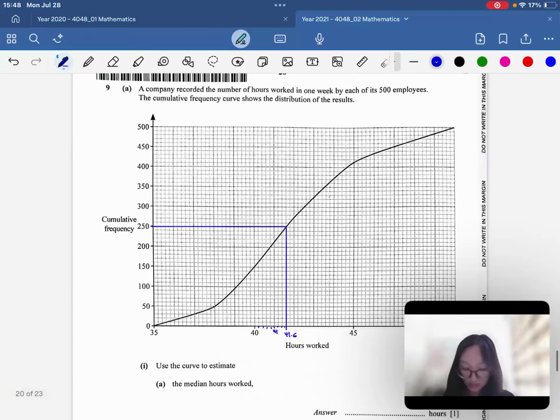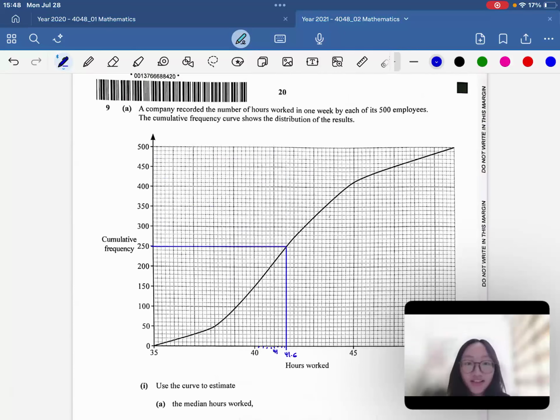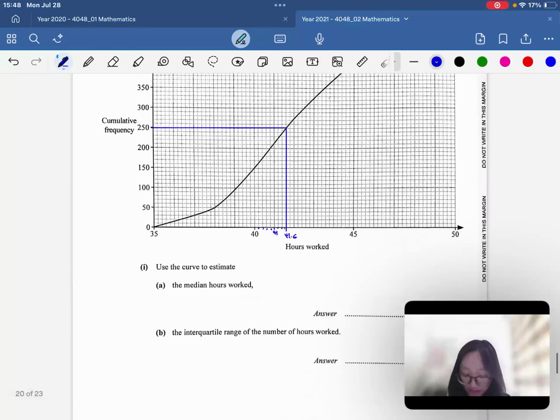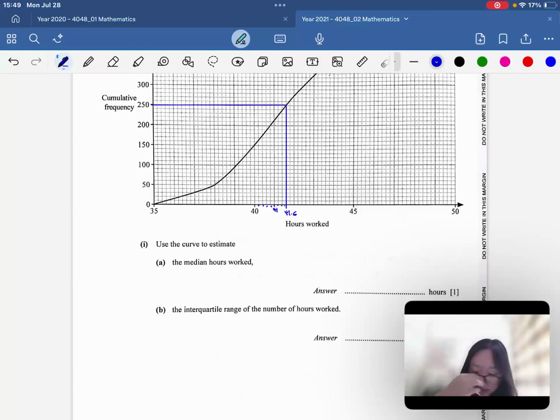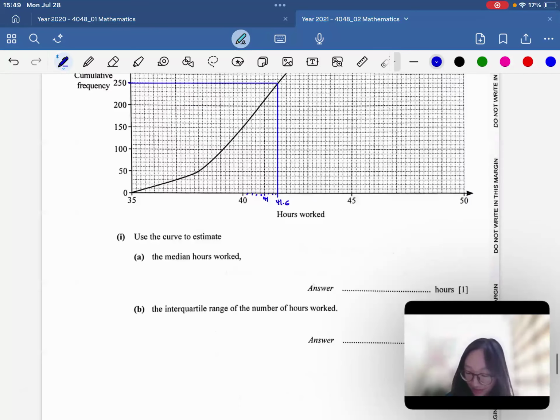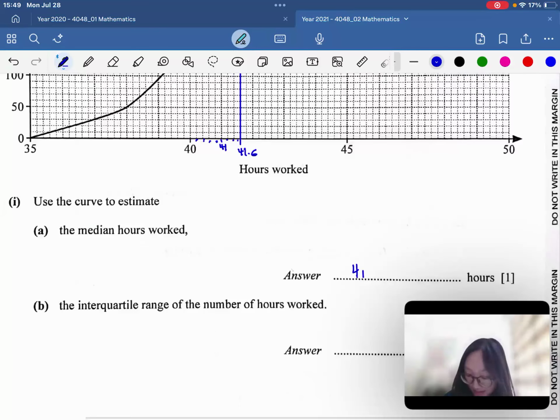Okay, now let's go through question 9. So first question, 1 part A, the median number of hours worked. If you drew your dotted lines properly, you can see that it's 41.6 hours. Okay, median is 250.